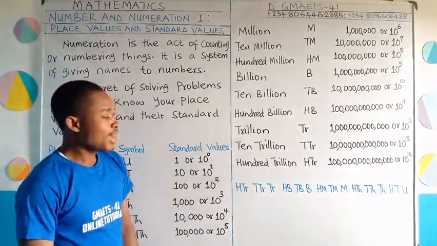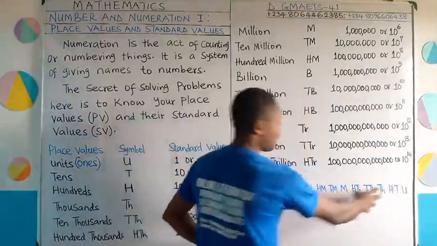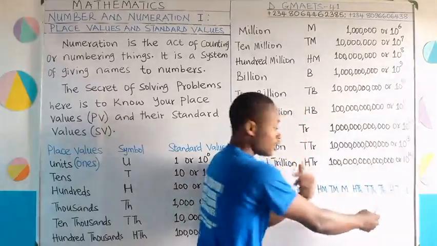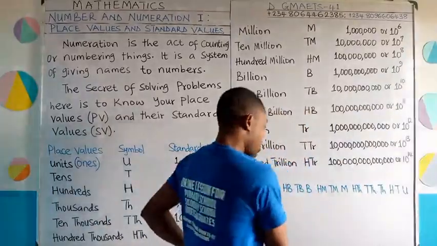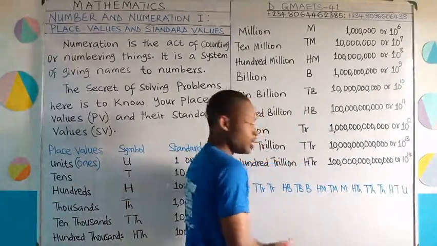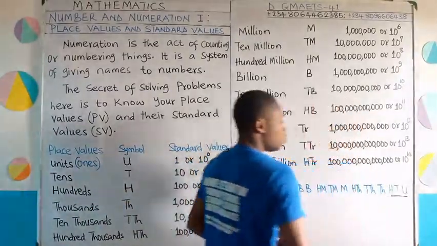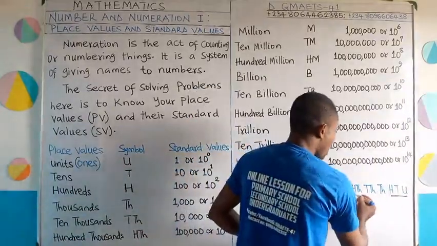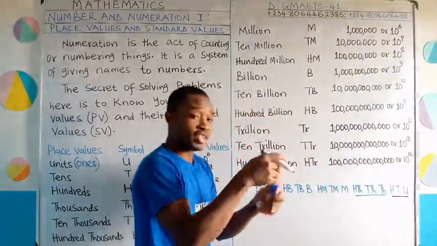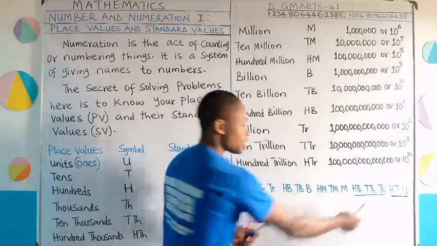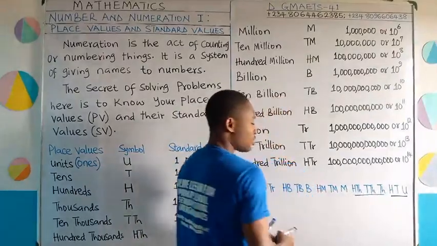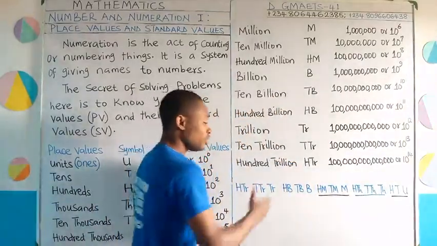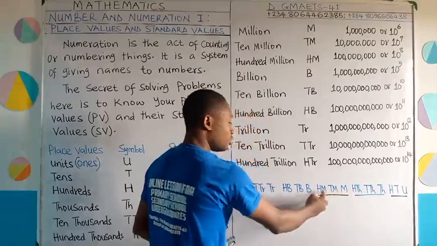Is that okay? Now, the arrangement of these place values is given like this. Always start from the right. Units, tens, 100. It keeps increasing. These three are the foundation. I said that already: 100, tens, and units. So they are the foundation. Now you move on, you start grouping them in threes. After hundreds, tens and units, you have the 1,000 level. You have the 1,000 level: unit of 1,000, tens of 1,000, and 100,000. After that, you meet the million level. The million level, you have unit of million, tens of million, and 100 million.